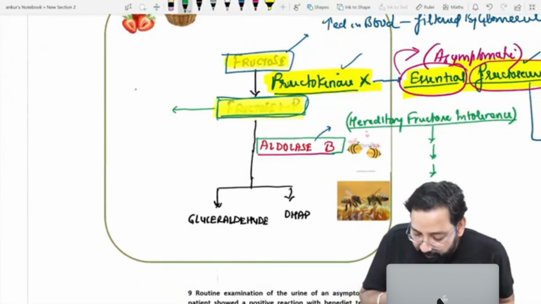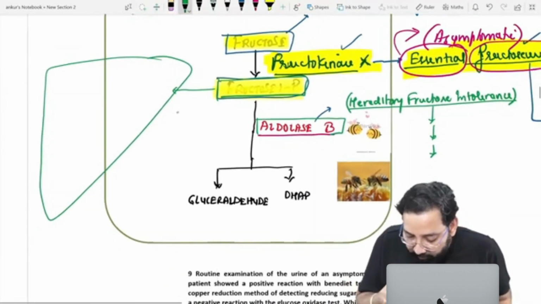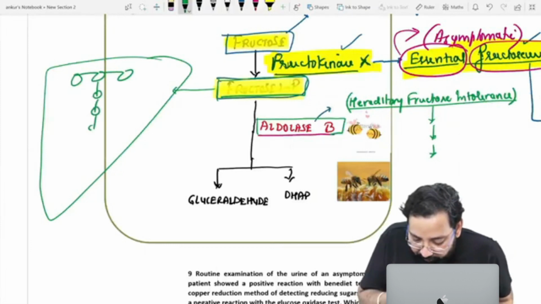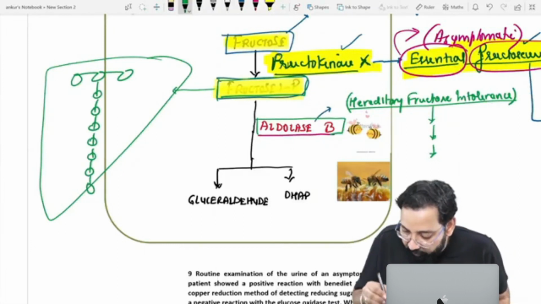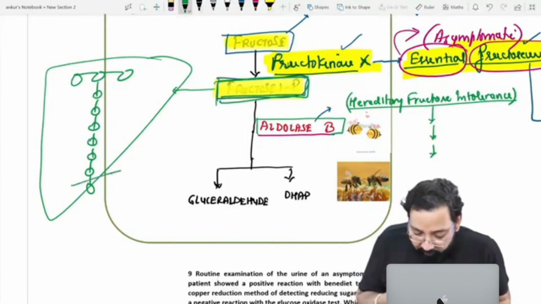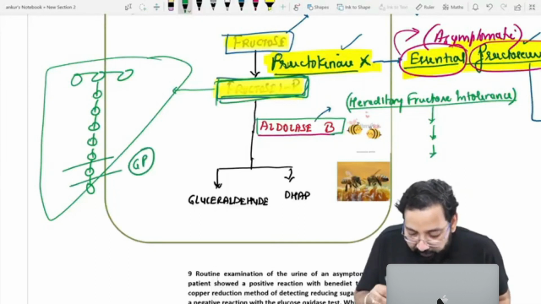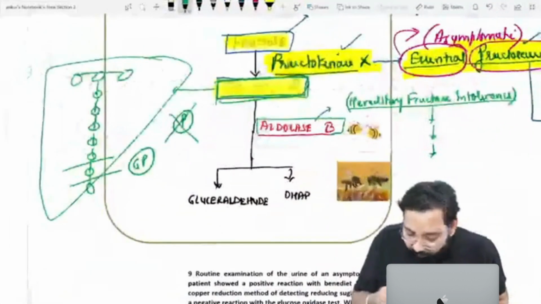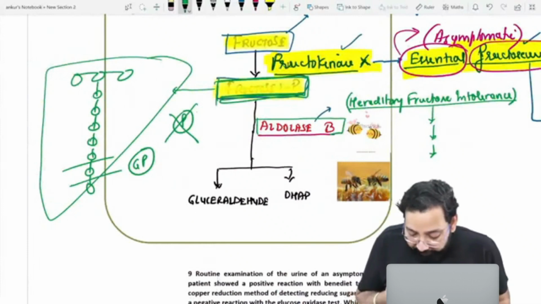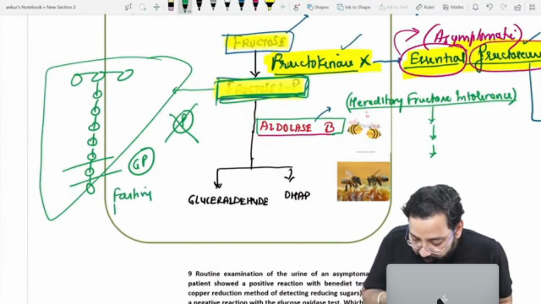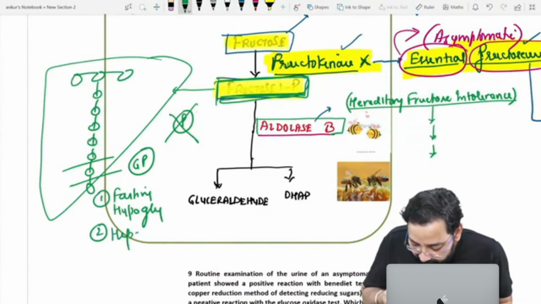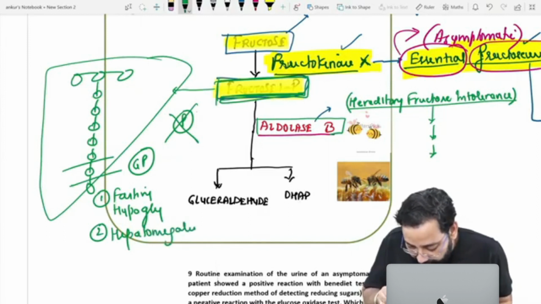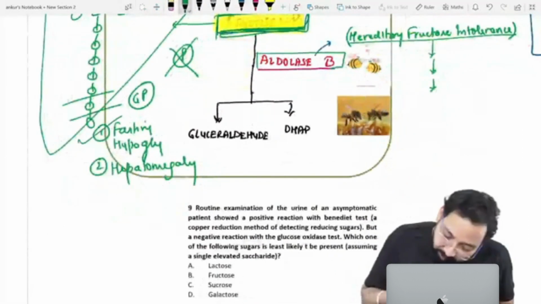Fructose 1-phosphate accumulates in the liver. All the phosphate will be accumulated in the form of fructose 1-phosphate. So glycogen phosphorylase will not be able to cut, because all the phosphate is present in the form of fructose 1-phosphate, and there would be fasting hypoglycemia and hepatomegaly.